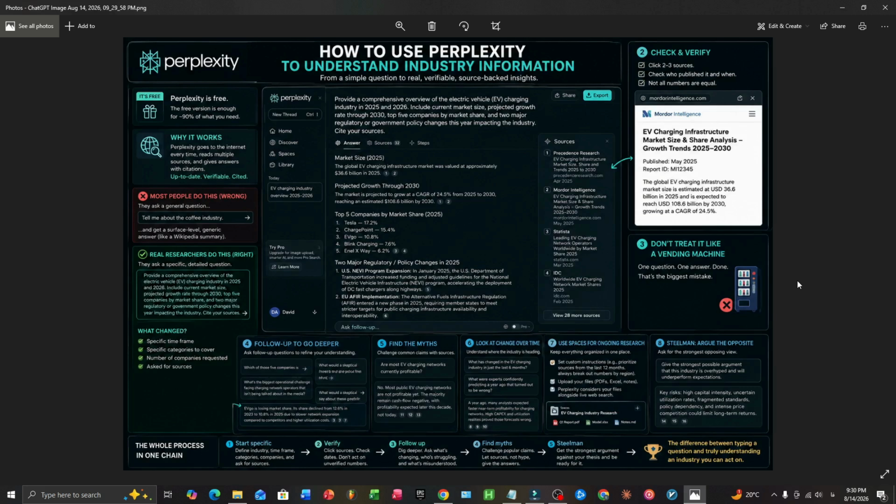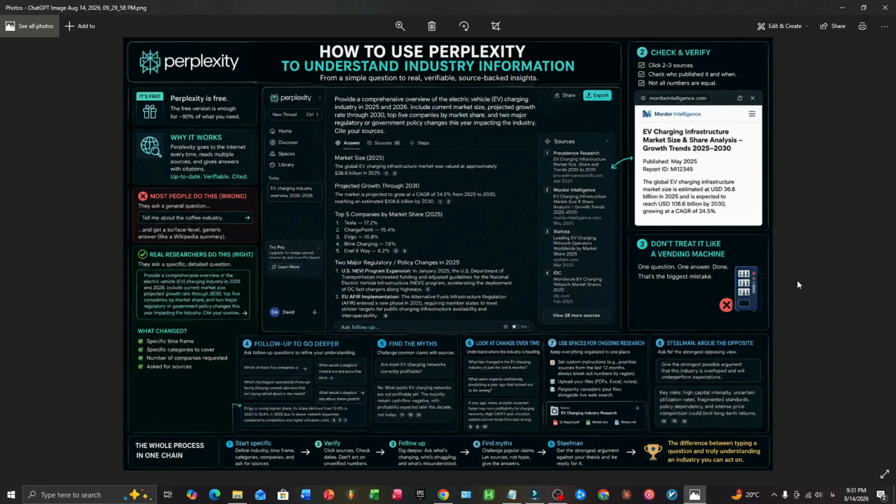Now, for anyone doing this regularly, not just once, but tracking an industry over weeks or months, there's a feature worth knowing about called Spaces. Think of it as a dedicated folder for one ongoing research project. You can set custom instructions for that space, so every question you ask inside it automatically stays focused.